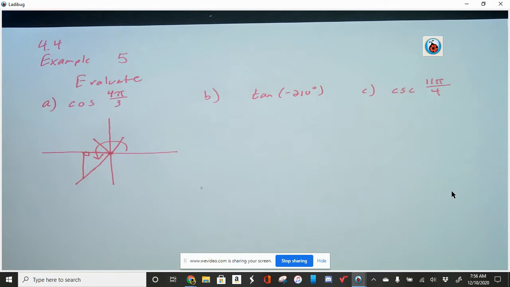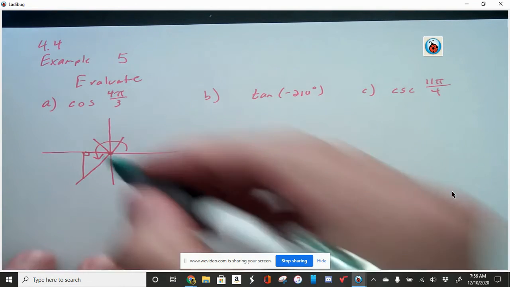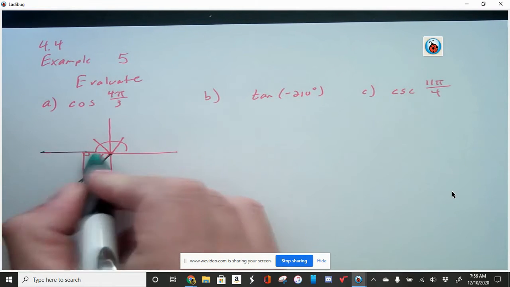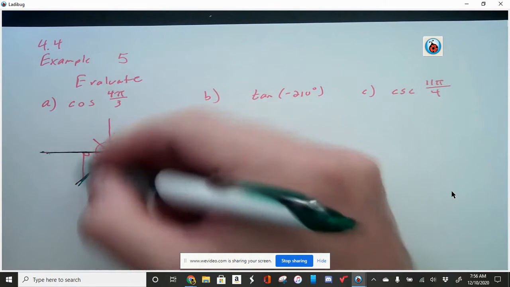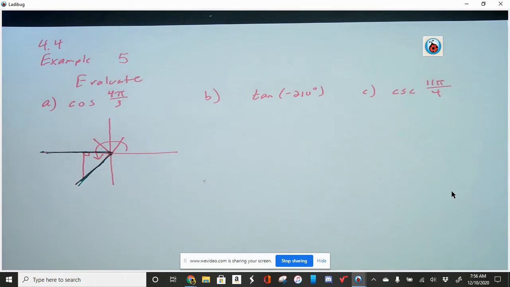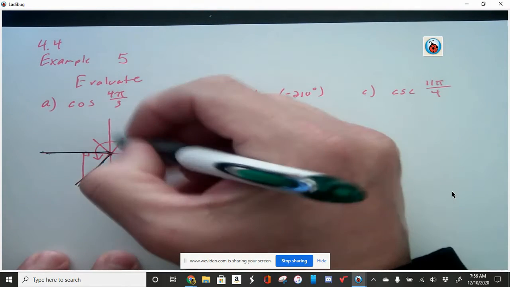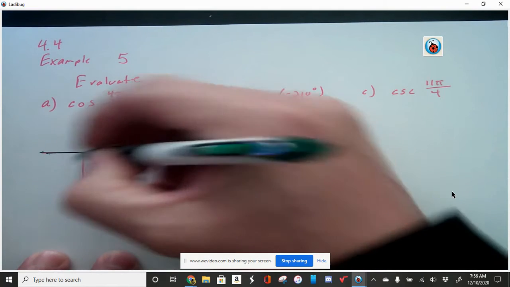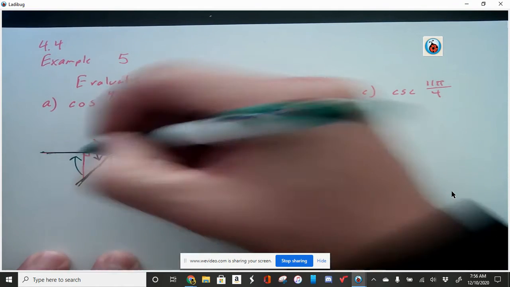We've mentioned reference angles. The reference angle is created by the terminal side of your angle and the closest portion of your x-axis. So this is your reference angle for 4 pi over 3. We're going to 4 pi over 3 this way, and we're going to back up that much.